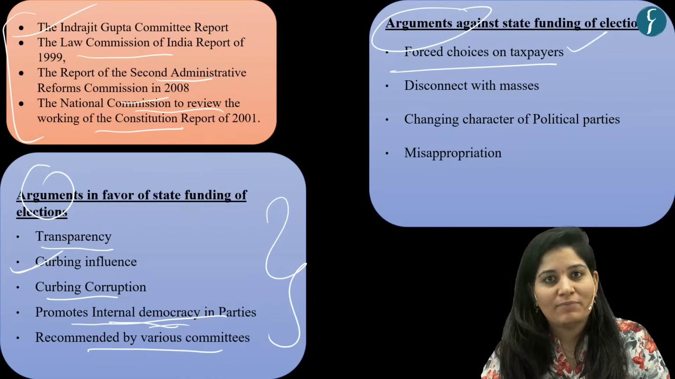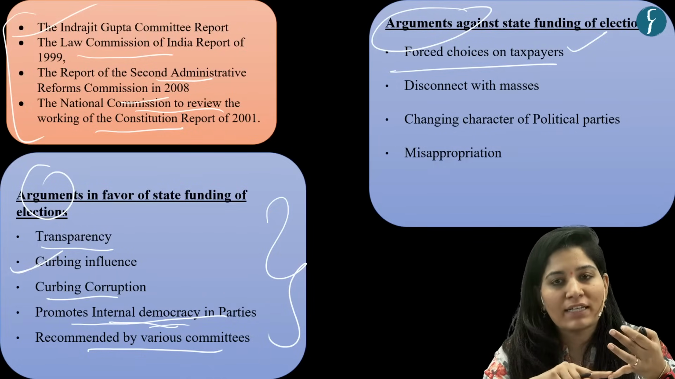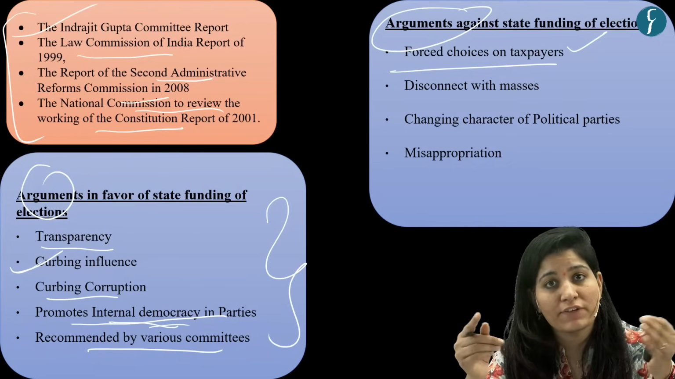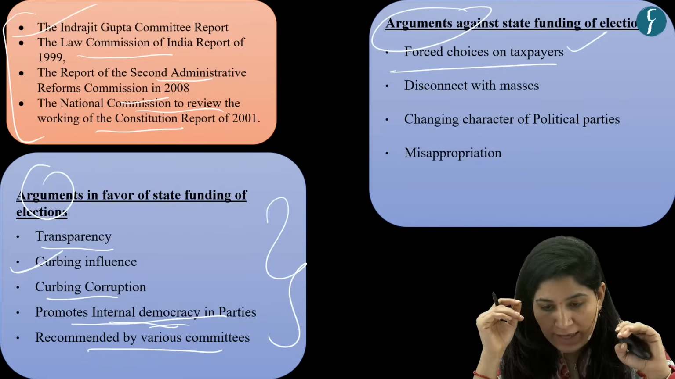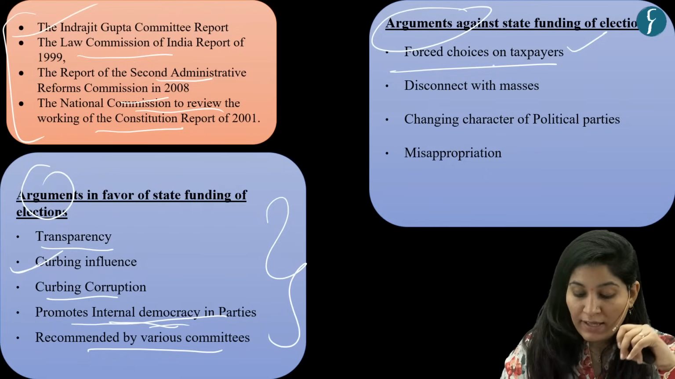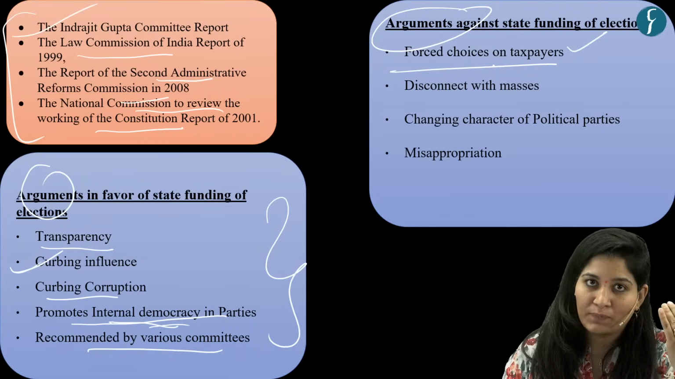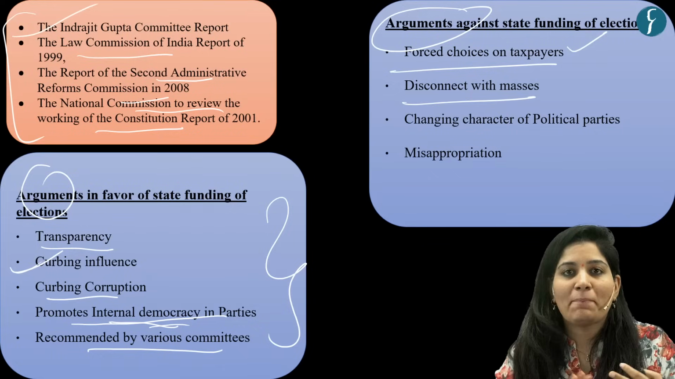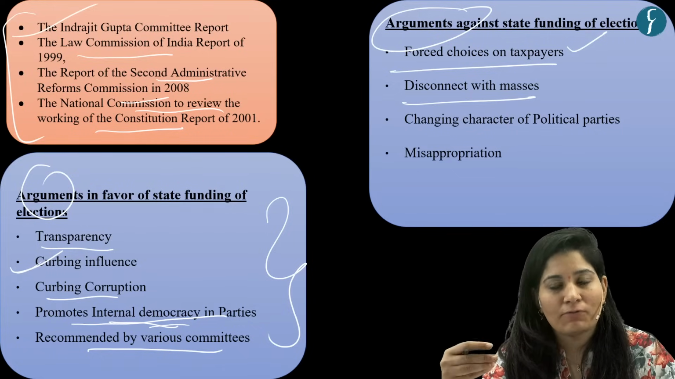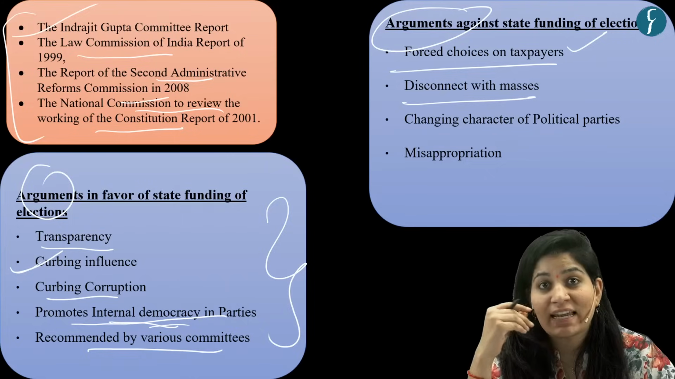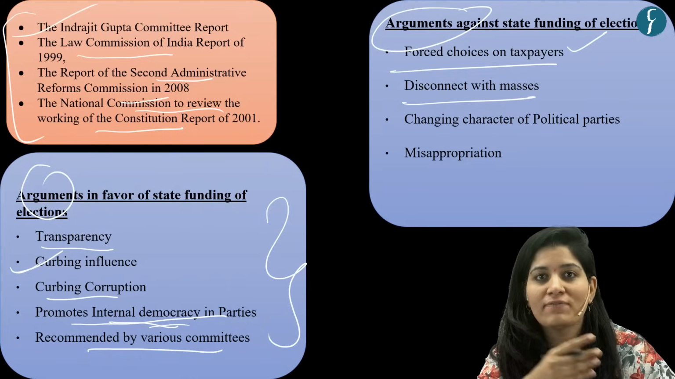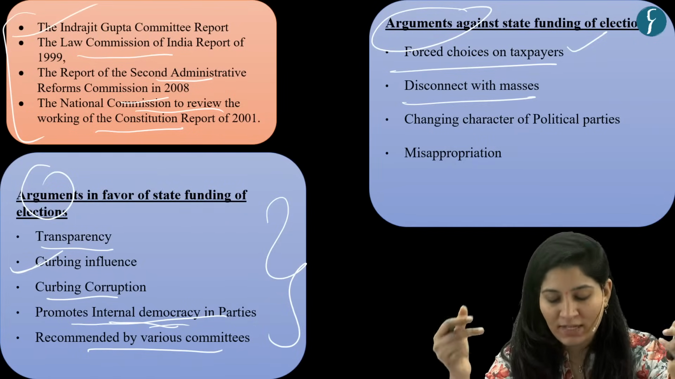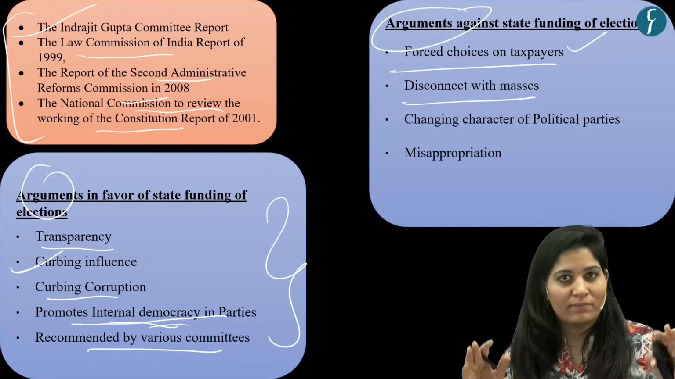Now in the current setup, they can give funds to a party which serves their interest or whose view they subscribe to. But in state funding, they are forced to do so. Then it will disconnect parties from the masses. Obviously, now the party is dependent on citizens for party funds. But if the state funds the election, it will delineate political parties and common citizens. So it will create a gap between both of them.